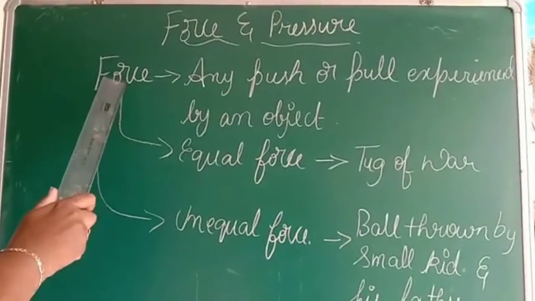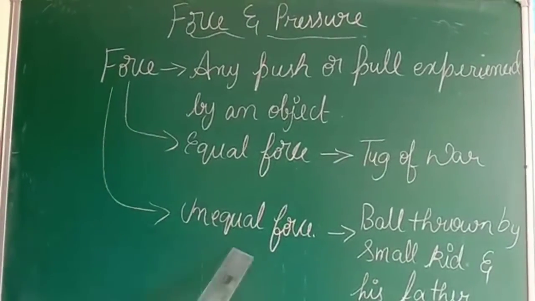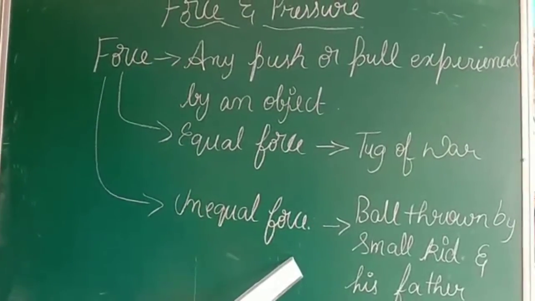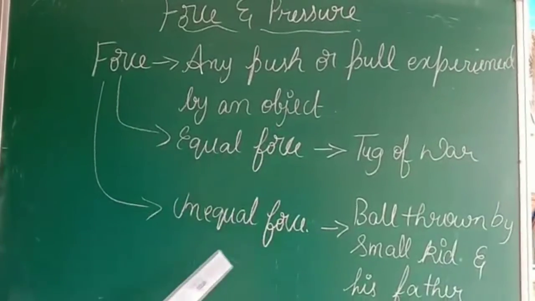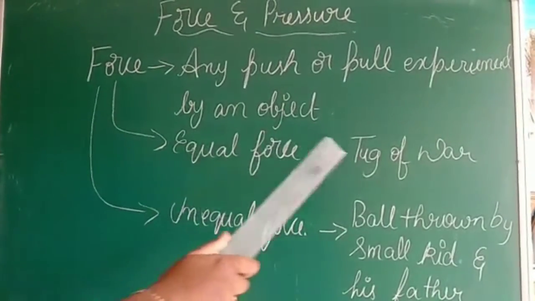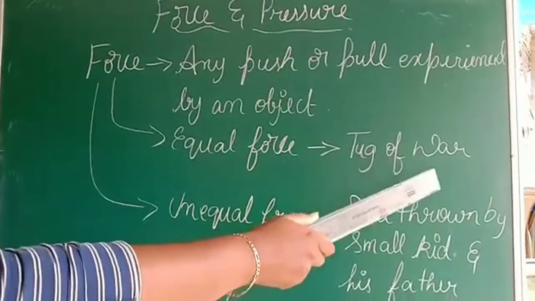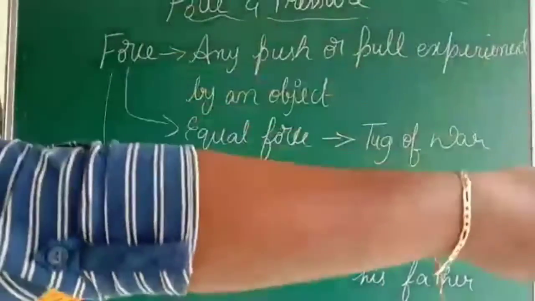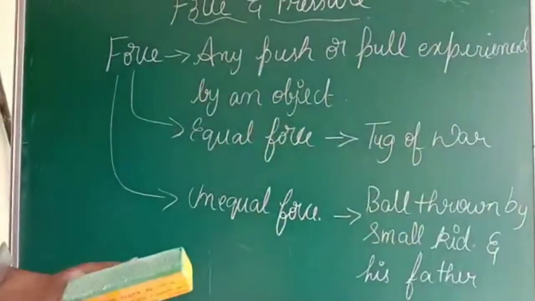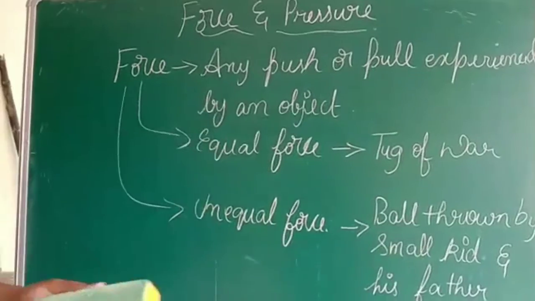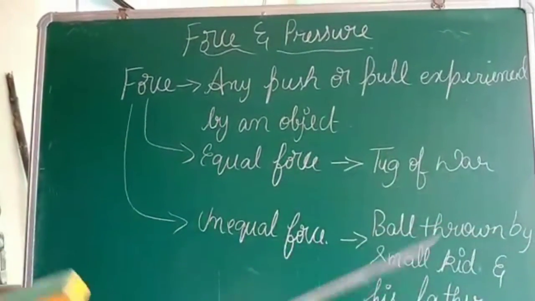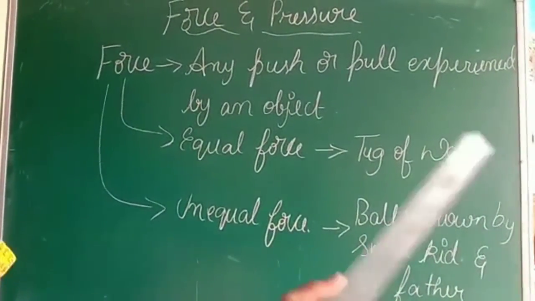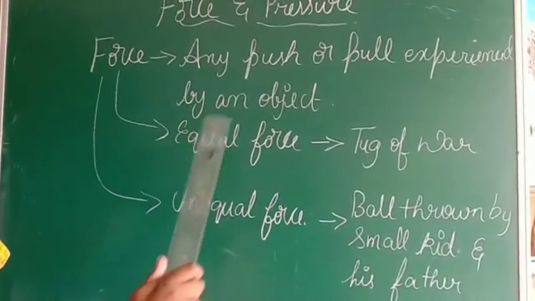Now this force is divided into two different types. One is equal force and the other one is unequal force. A better example for equal force is tug of war. Have you seen tug of war? It is a game where a rope is tied and towards one side there are an equal number of people and towards the other side also there are an equal number of people. When they pull each other, equal force is applied, right? From the left hand side and from the right hand side, equal force is applied. So that is a better example for equal force.